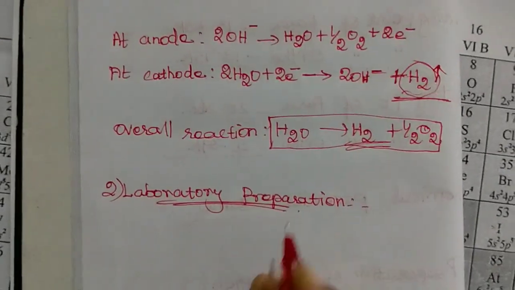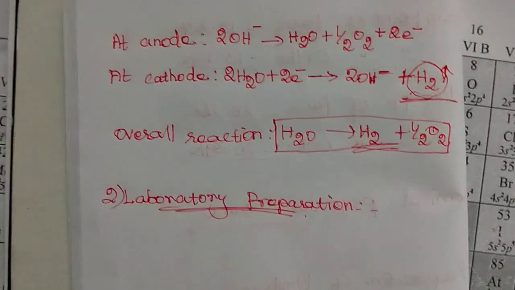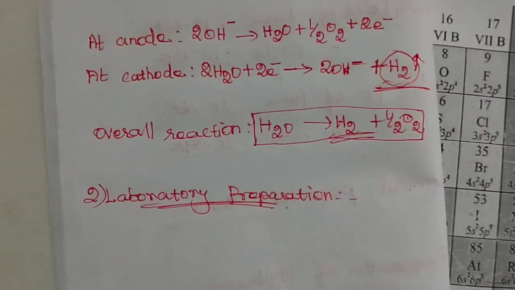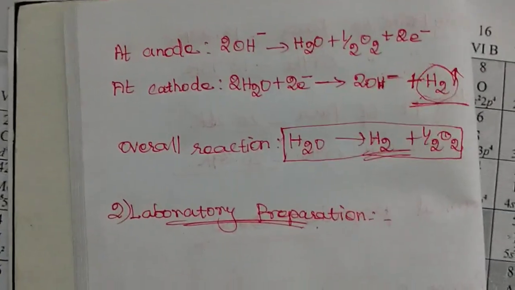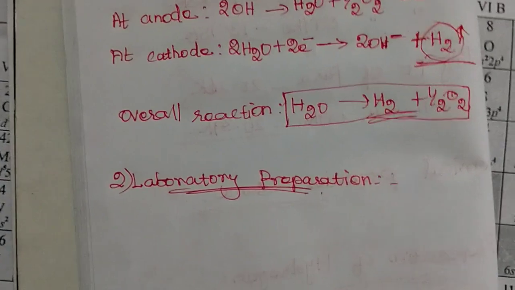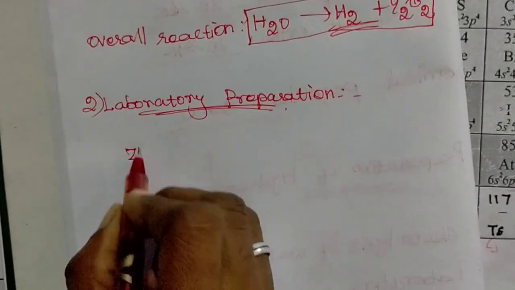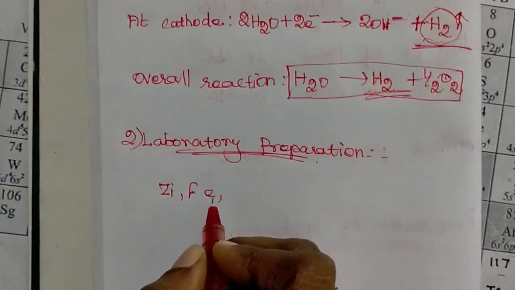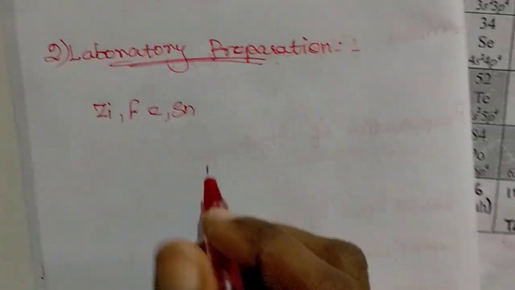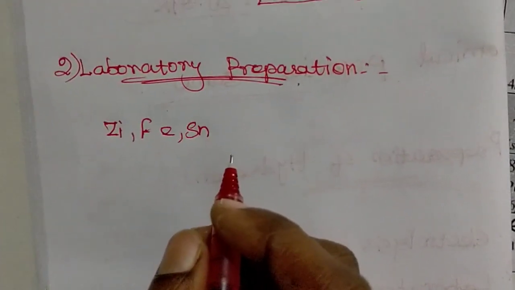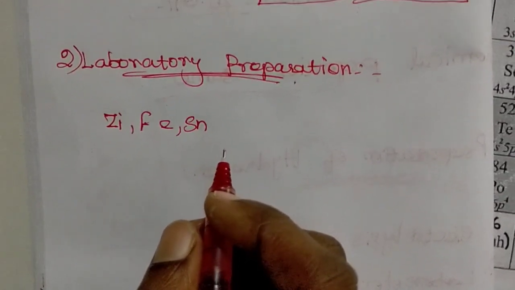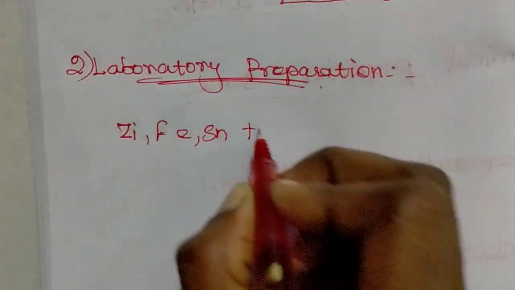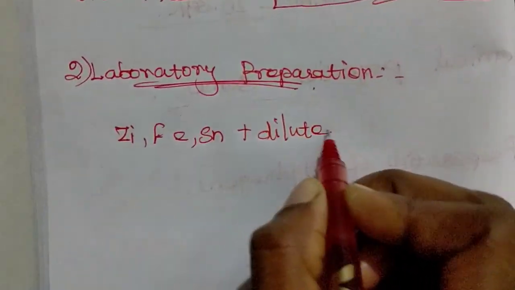In the laboratory preparation, hydrogen is prepared by zinc, iron and tin, which is dissolved with dilute acid. Here in this case, we can use zinc, iron and tin, which is dissolved with, or associating with, dilute acid.